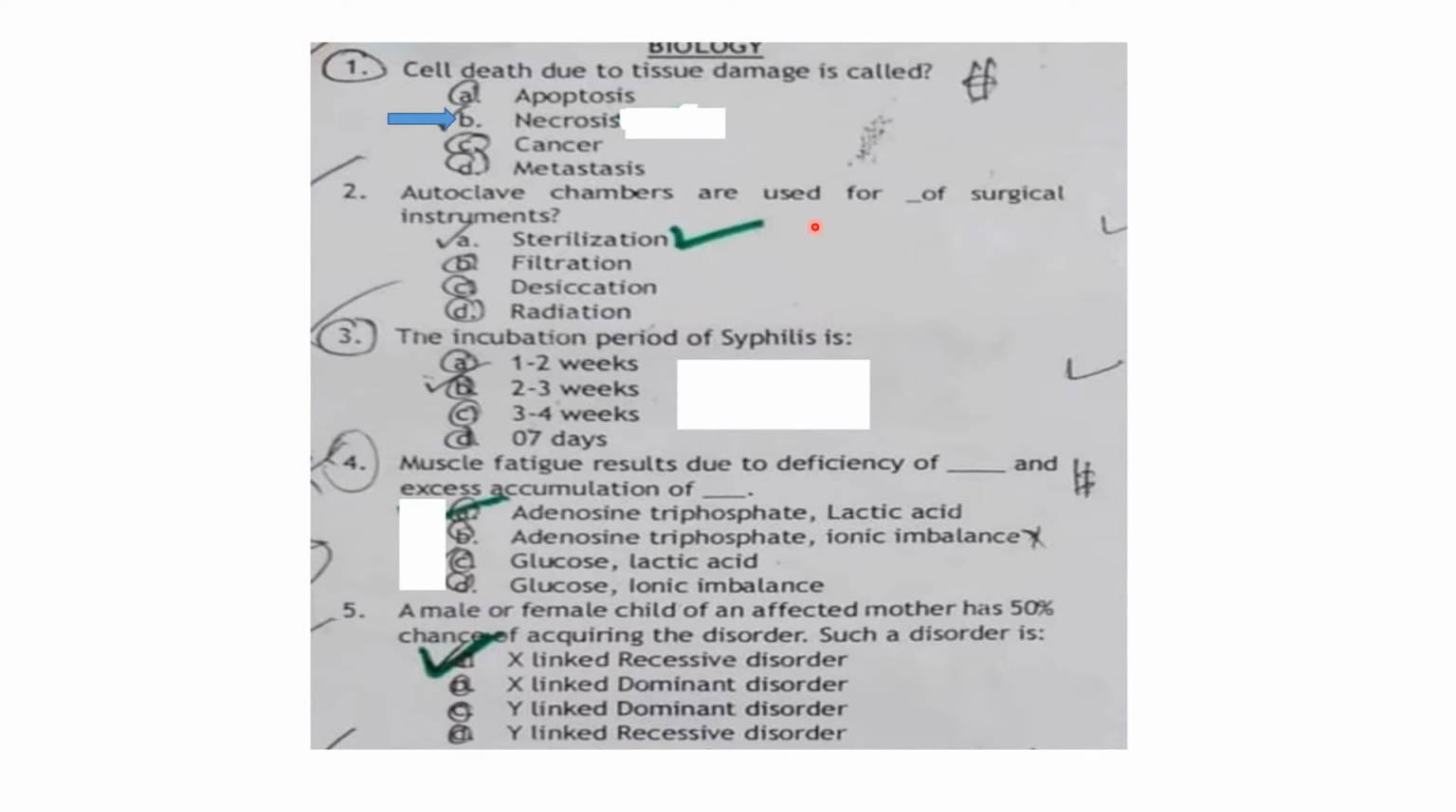Autoclave chambers are used for surgical instruments, so it is used for sterilization. Sterilization is the process that is used for the removal of all types of germs. The incubation period of the cycle is mainly 2 to 4 weeks. So here it is 2 to 3 weeks. The best answer is 2 to 3 weeks.